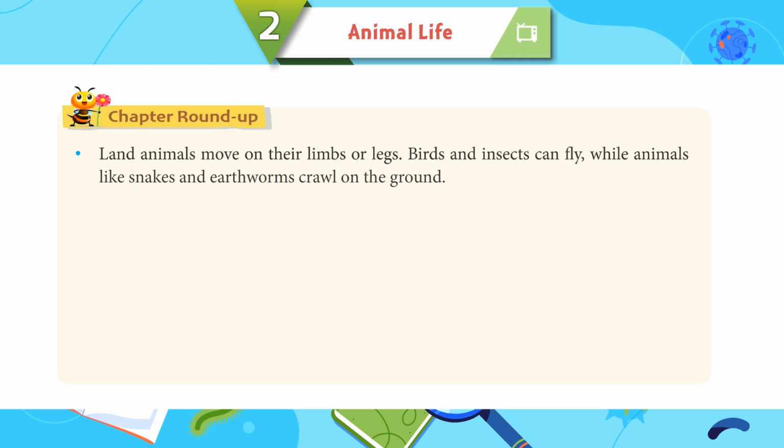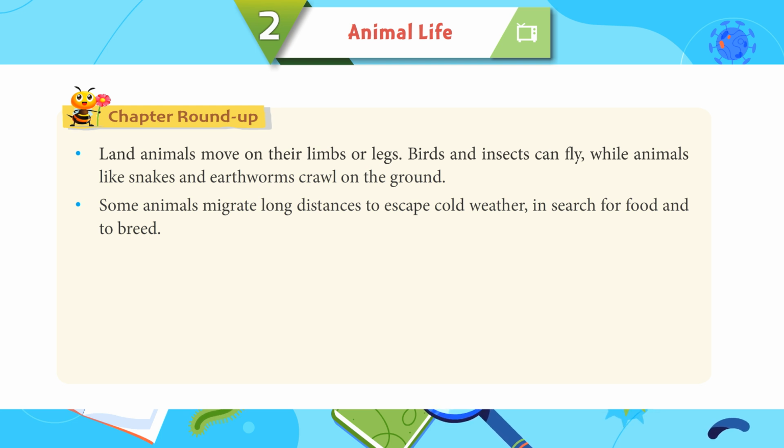Land animals move on their limbs or legs. Birds and insects can fly, while animals like snakes and earthworms crawl on the ground. Some animals migrate long distances to escape cold weather and in search of food and to breed.